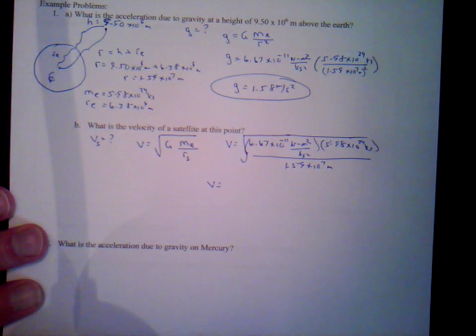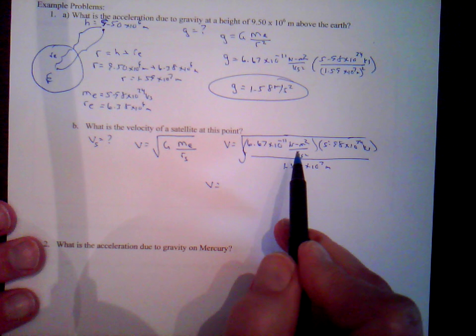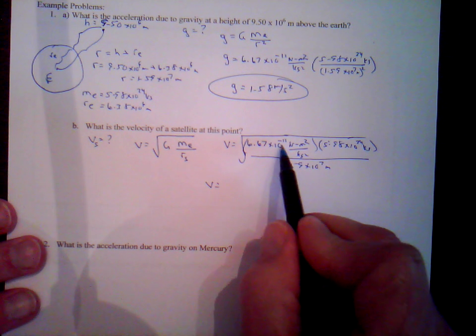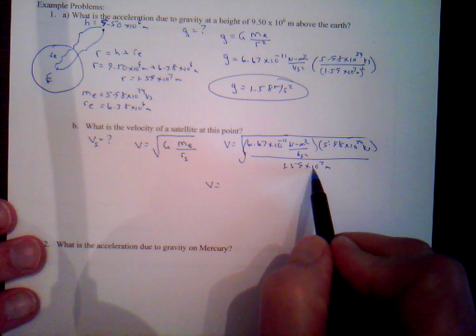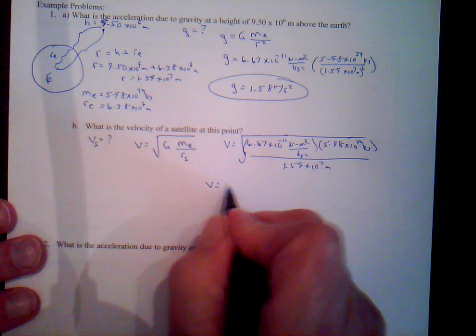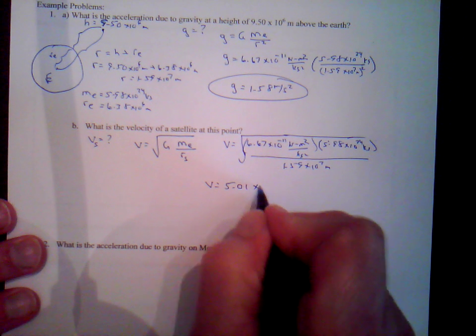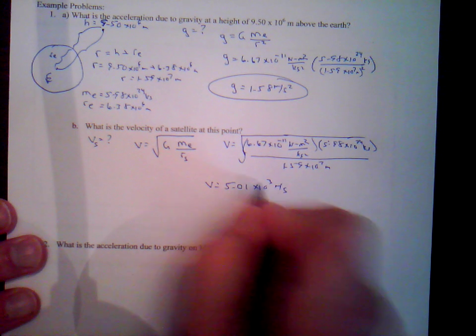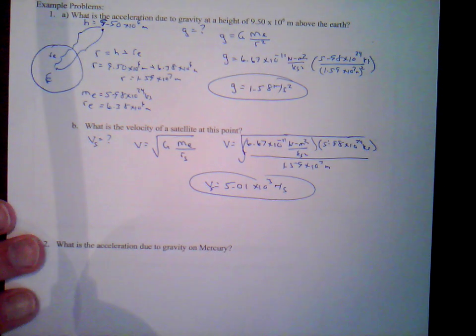If we do that calculation, again, you should pause the video and see what answer you get. We take this number times this number divided by this, and take the square root of that answer, which gives 5.01 times 10 to the 3rd meters per second for the velocity of that satellite. Let's do problem number 2.